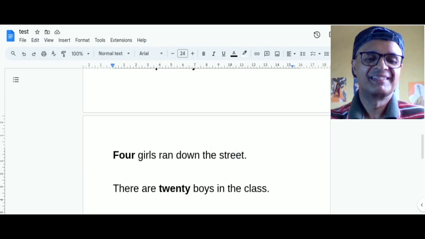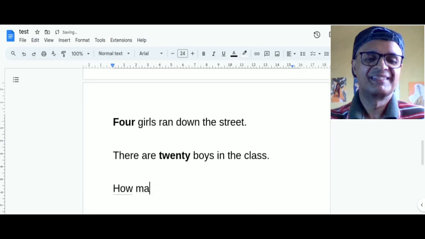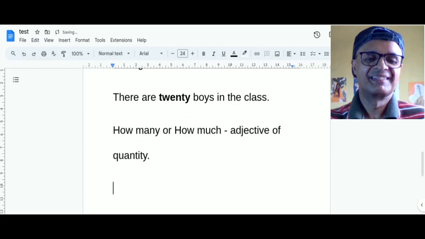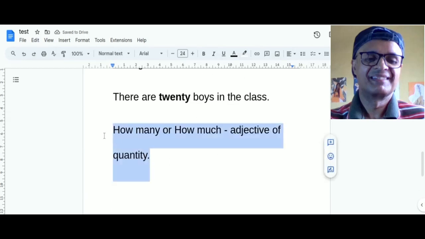Adjectives of quantity answer the question, how many or how much? How many or how much means adjective of quantity. Okay, let us make it bold.